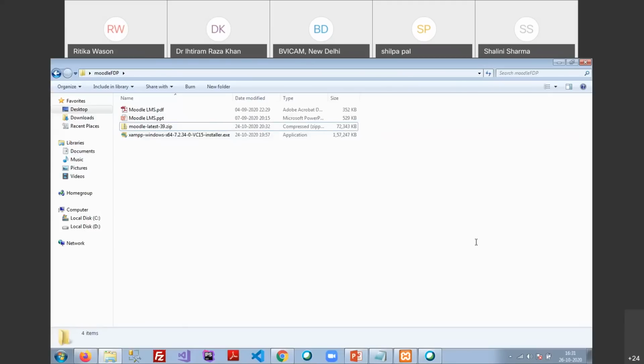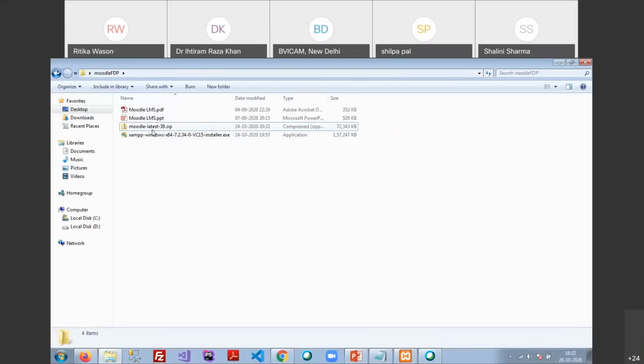So I suggest, if you are not using the 32-bit, then I will create a cloud-based model for those participants who are not able to install or are using the 32-bit system. They can use that. Okay, from tomorrow onwards, they can use that.